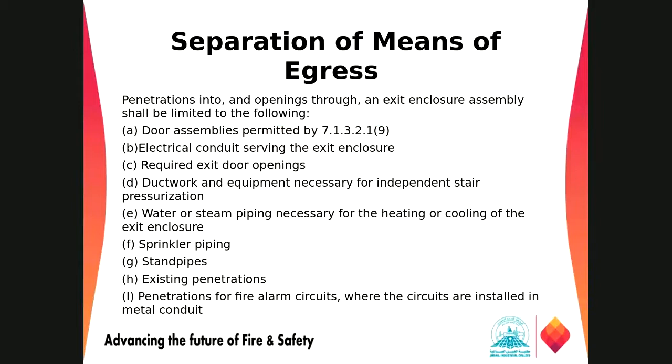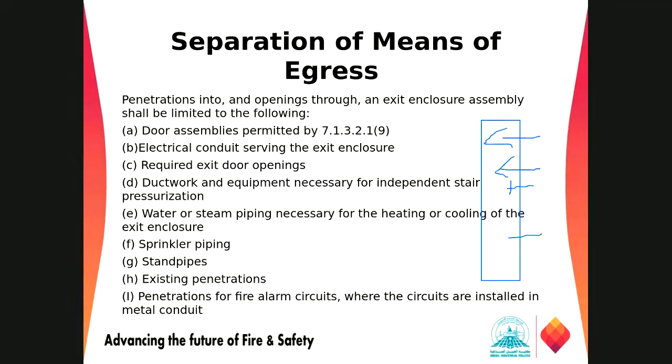We understand that if we have some separation, the means of egress, there might be some piping coming inside: maybe electrical wiring, a standpipe system, any kind of duct for the HVAC unit, or sprinkler piping.